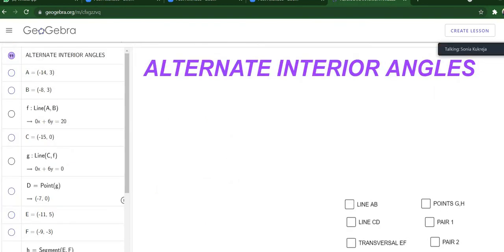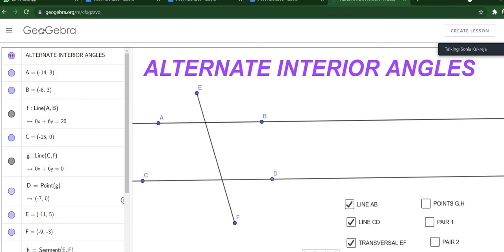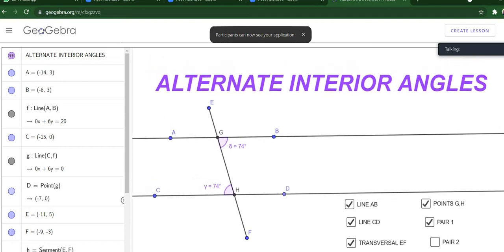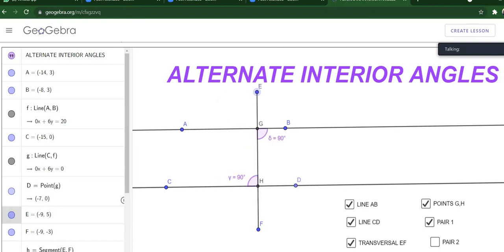Now let's have a look at alternate interior angles. Again, I am drawing a line AB, then another line CD, which is parallel to AB, and one transversal line. Then the points of intersection, and look at the first pair. Are they equal? Yes, ma'am. What happens if I rotate this transversal line?